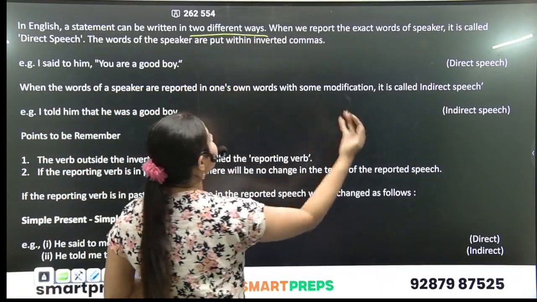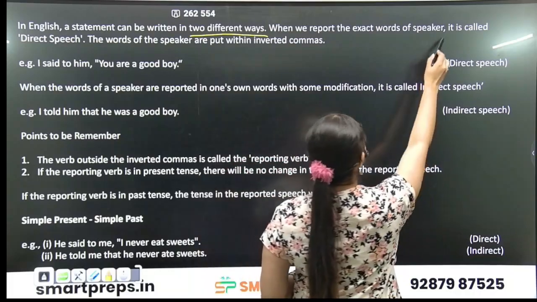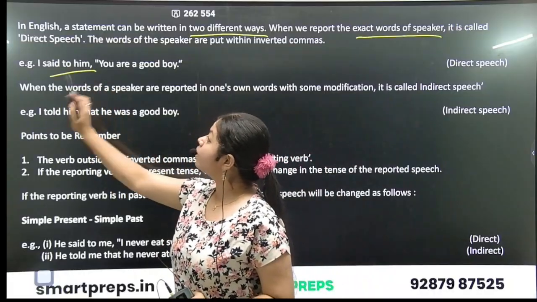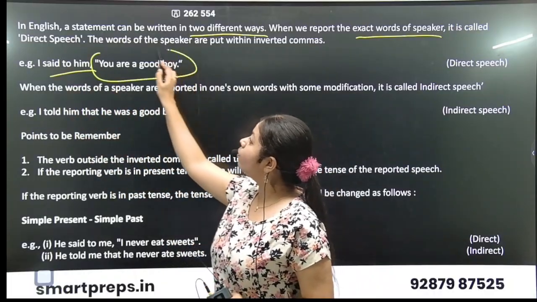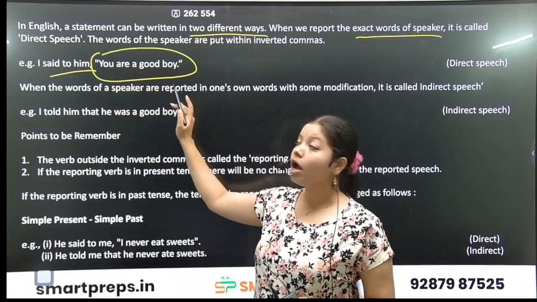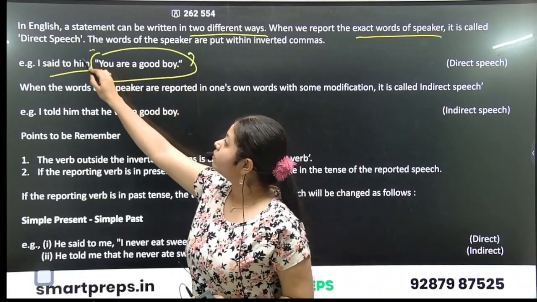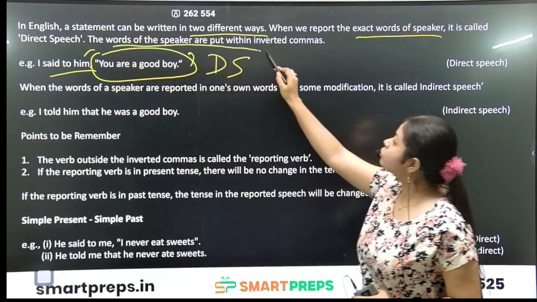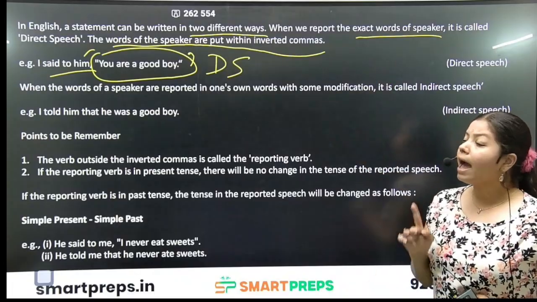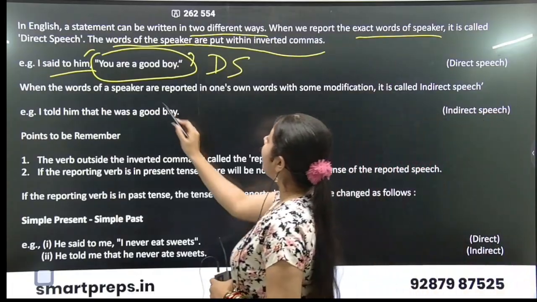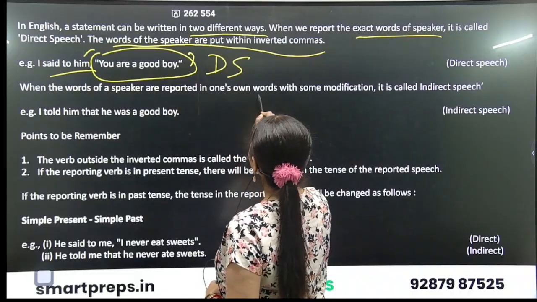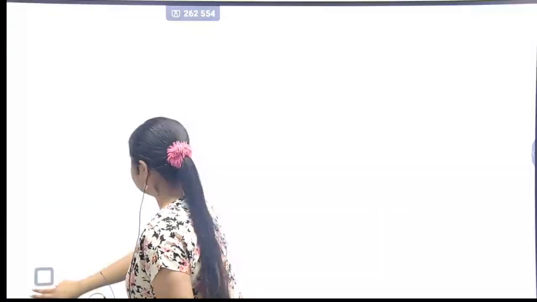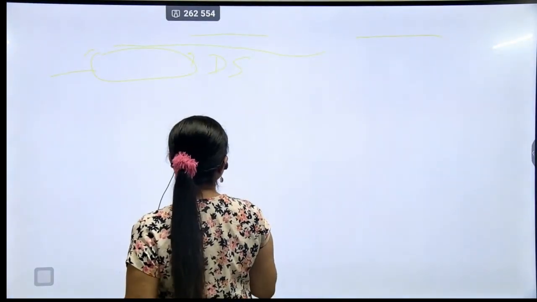When we report the exact words of the speaker, it is called direct speech. For example, I said to him, "You are a good boy." I put the exact words within inverted commas. Now this is known as direct speech. The words of the speaker are put within inverted commas. And when the words of a speaker are reported in one's own words with some modification, it is called indirect speech.